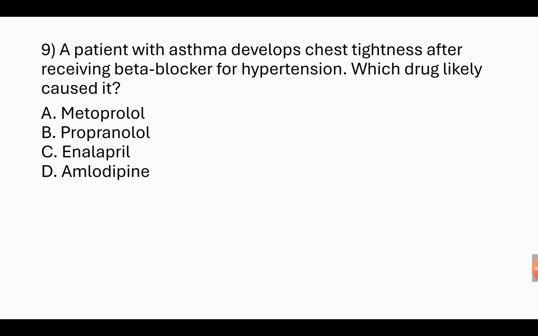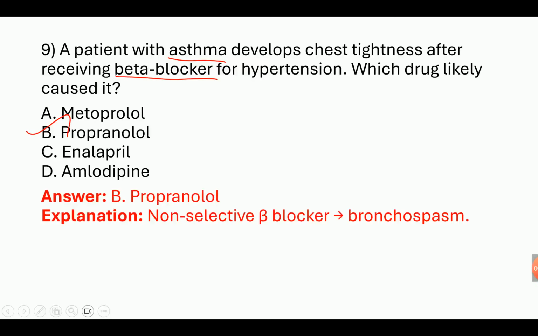A patient with asthma developed chest tightness after receiving beta blocker for hypertension. Which drug likely caused it? Metoprolol, propranolol, enalapril, amlodipine. So the answer is propranolol because propranolol is a non-selective beta blocker. So it creates bronchospasm in asthma patients. Metoprolol is a selective beta blocker, but propranolol is a non-selective beta blocker.